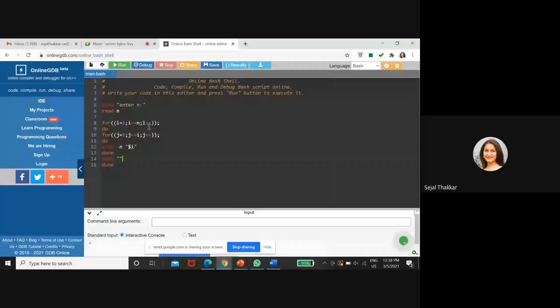So whenever you are using for loops 2 times, the first for loop is for the number of rows. In the first row, I is equal to 1, I is less than or equal to n, I plus plus. Then do a for loop for the column where you want to print some value. In the first column, where J is less than or equal to 1, we are printing the value of I itself. The 1 is going to print 1 time, and echo minus n is for the new line. This one is for the space between 2 characters. Now 1 is going to print. Now the value of I is going to increment. Now I will become 2.